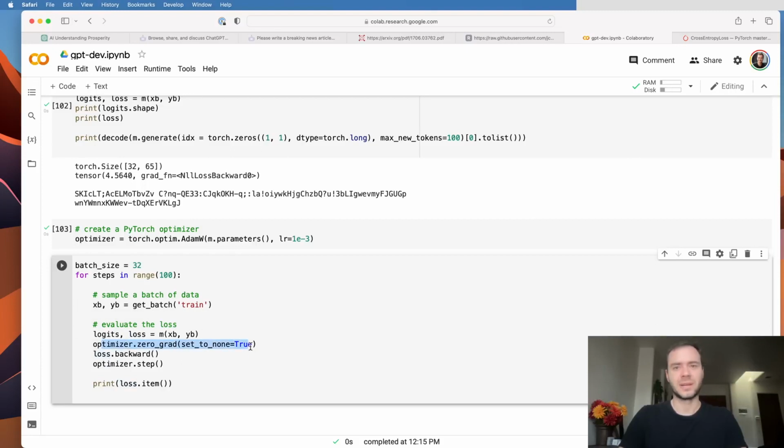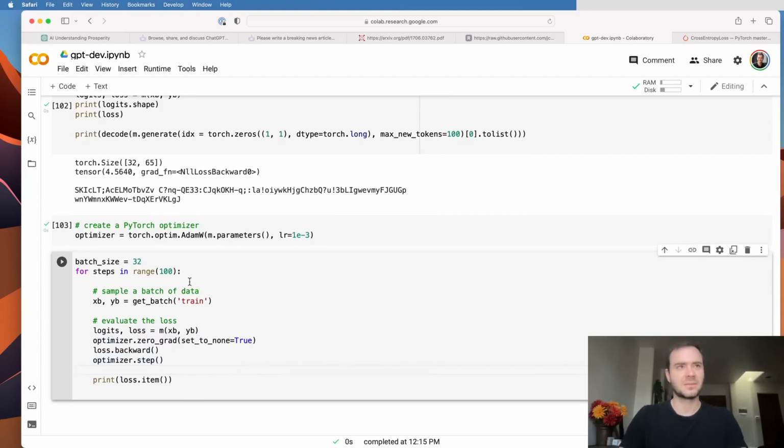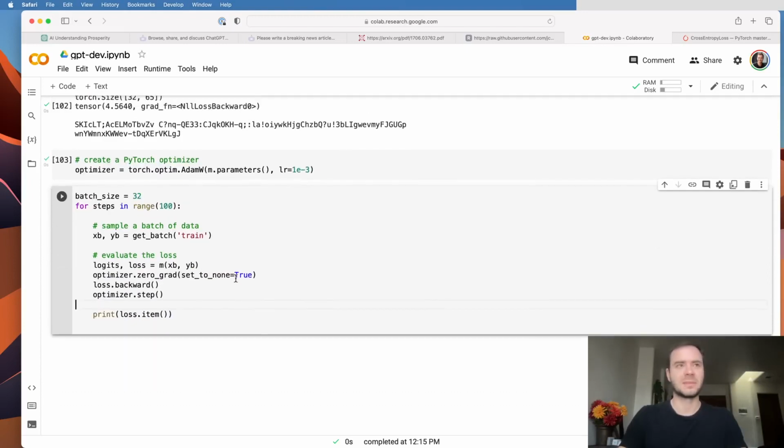And then for some number of steps, we are sampling a new batch of data, evaluating the loss, zeroing out all the gradients from the previous step, getting the gradients for all the parameters, and then using those gradients to update our parameters. So a typical training loop, as we saw in the makemore series. So let me now run this for, say, 100 iterations, and let's see what kind of losses we're going to get.